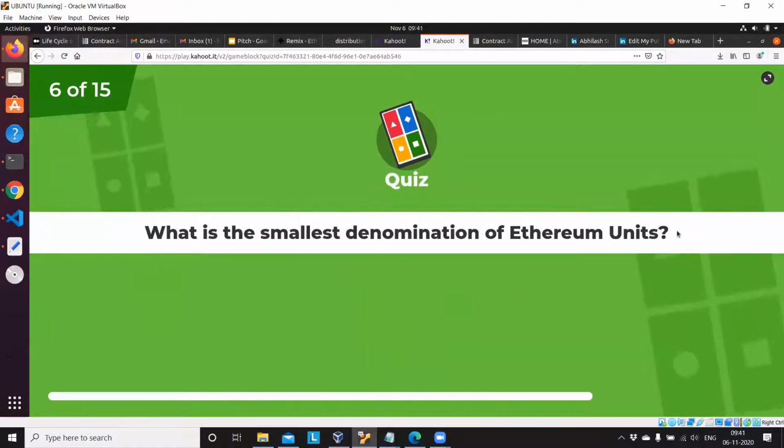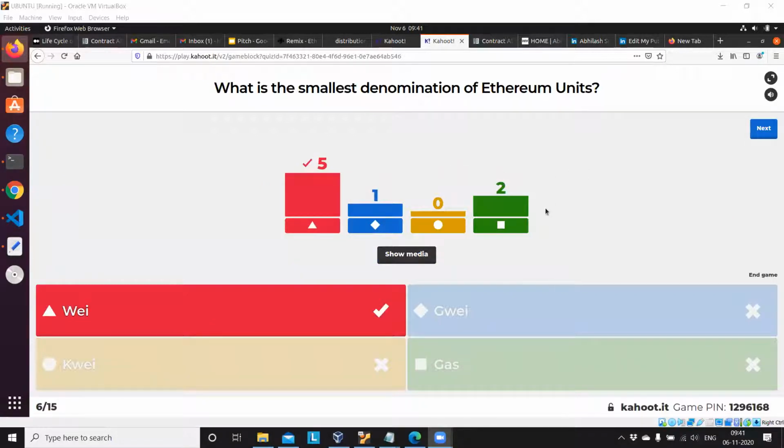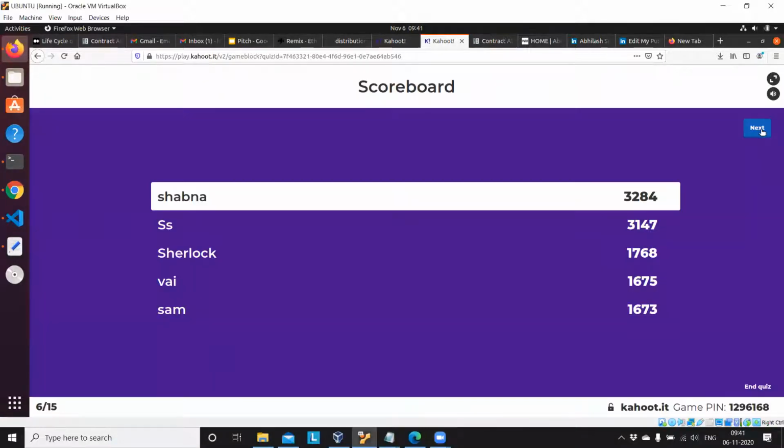Sixth one. What is the smallest denomination of Ethereum units? Yeah, 5 right answers. SS moved first. That's a nice one. Moving on to the next.